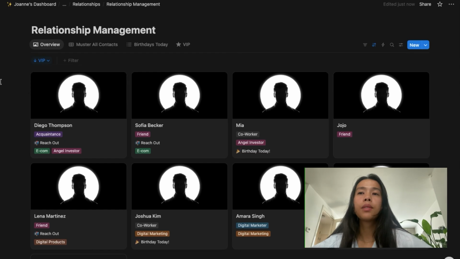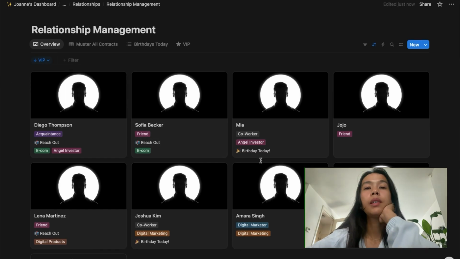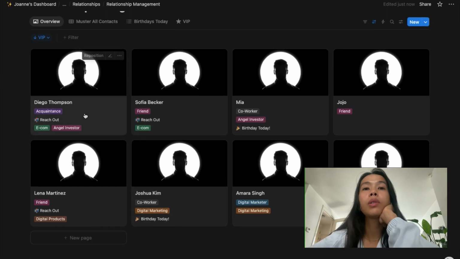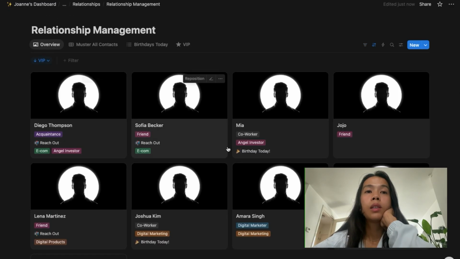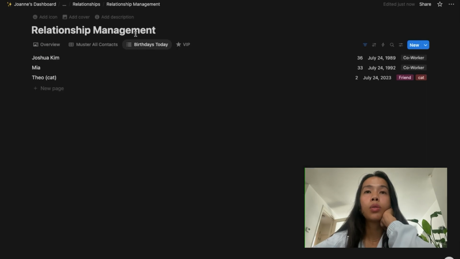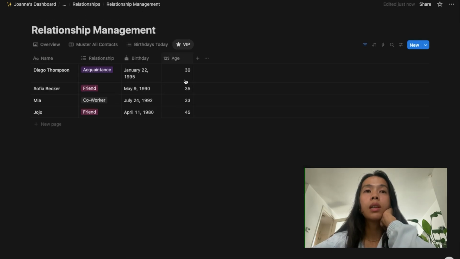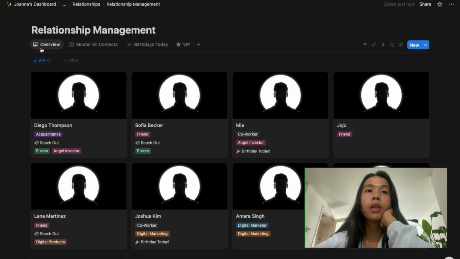Descending. Yes. Right, so these people are the ones who are VIP. Okay, Diego Thompson, Sophia Becker, Mia, and Jojo. Mia and Jojo, yeah.